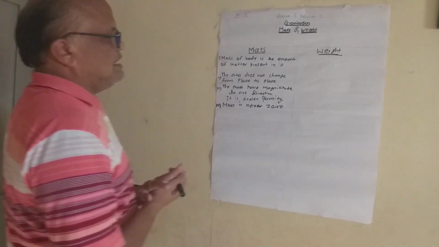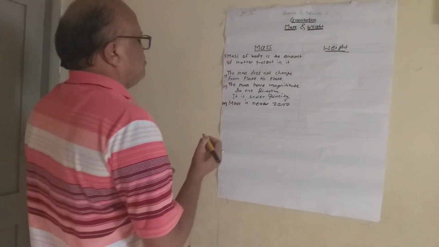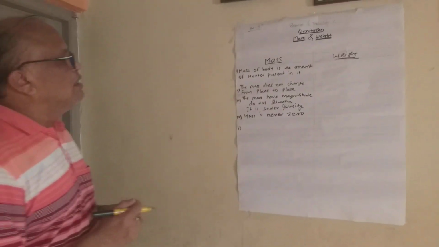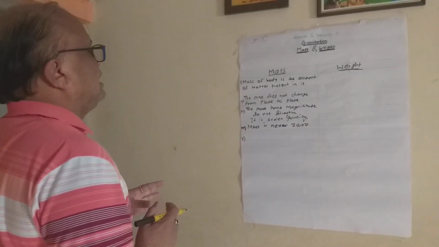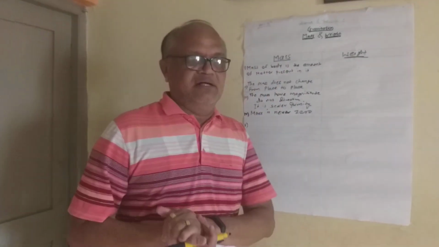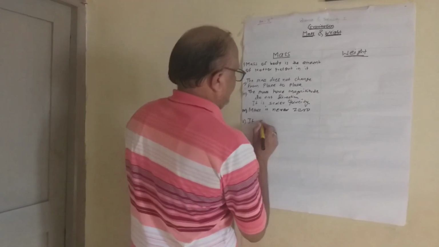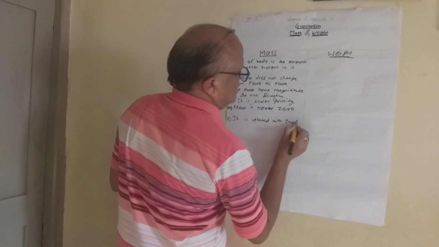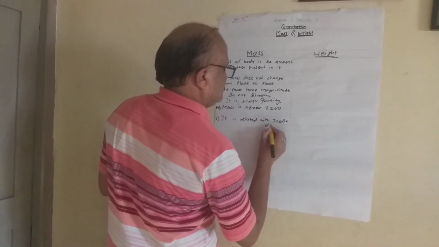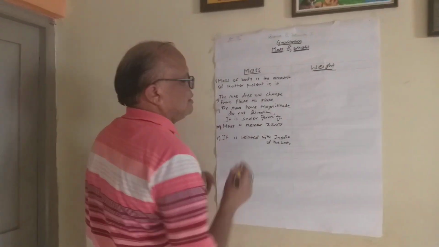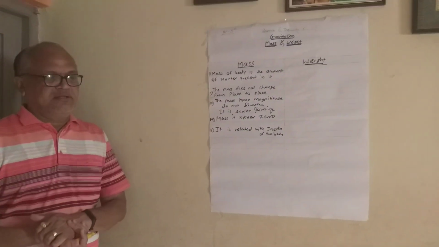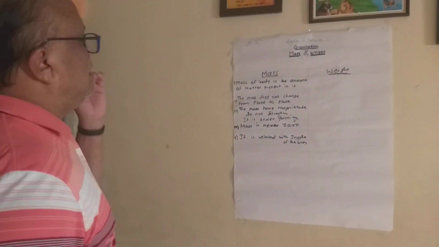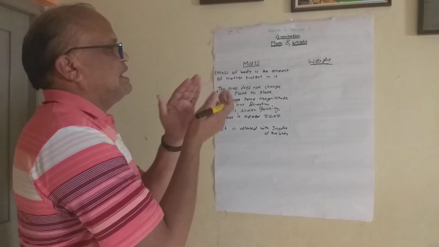So the mass is never zero. The next most important point with mass is that mass is related to the inertia of the body. And there are several differences between mass and weight.